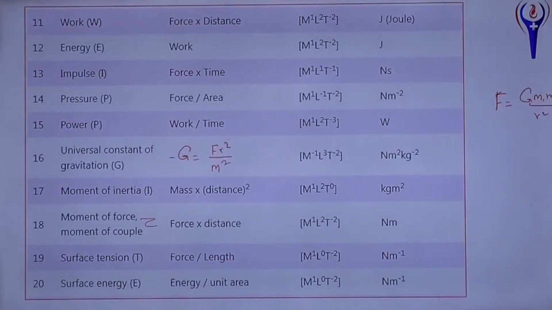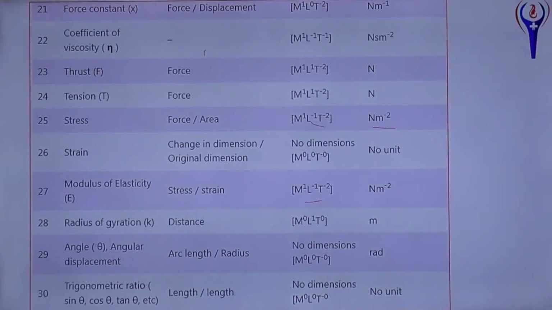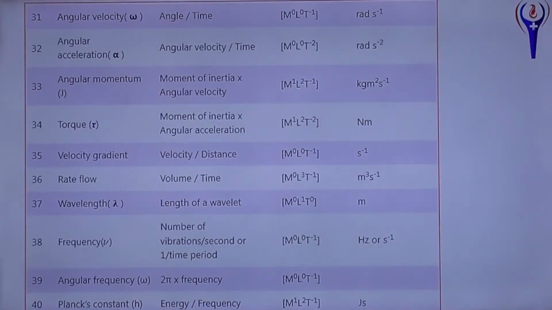And one more thing, strain has no unit, no dimension. Trigonometry is another one. Angular velocity, angle by time, T power minus 1, unit radian per second. Angular acceleration, angular velocity by time, per second square or T power minus 2. Angular momentum, M L square T power minus 1. Torque, moment of inertia into angular acceleration, M L square T power minus 2. Velocity gradient, velocity by distance. Rate of flow, volume by time, L cube by T, T power minus 1.